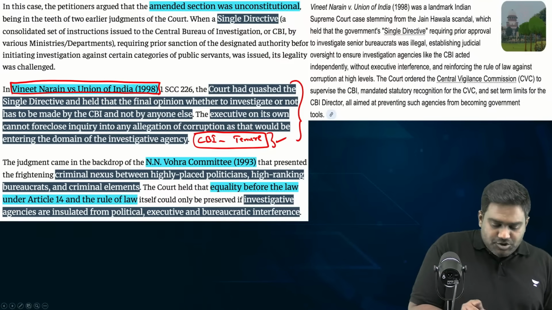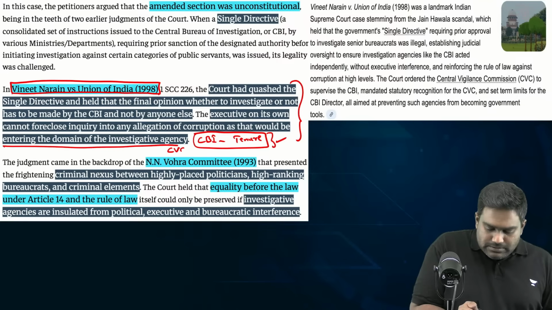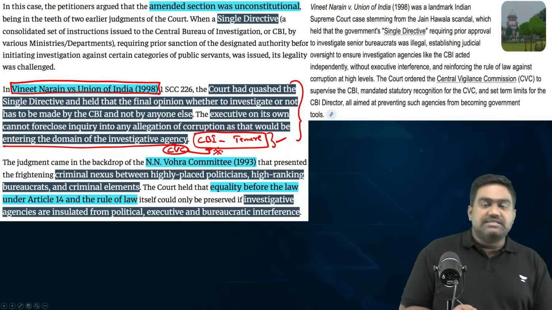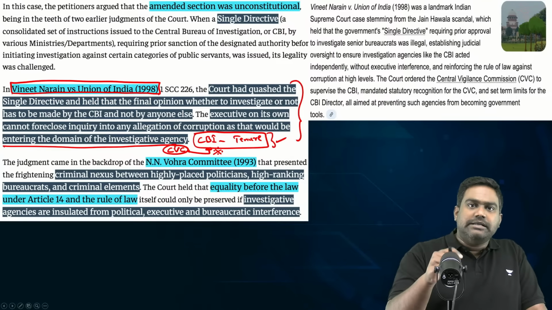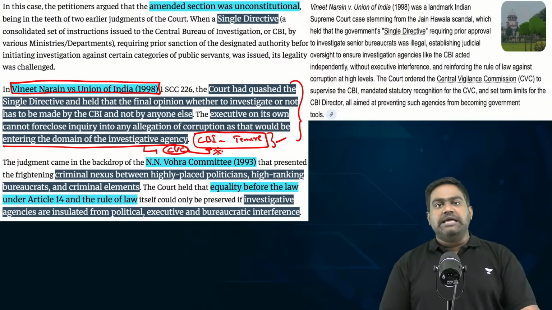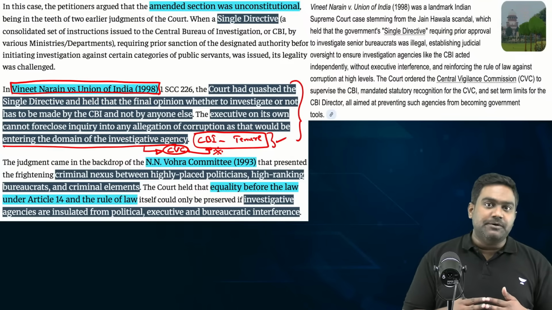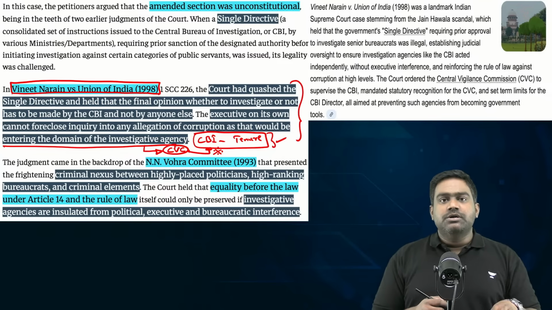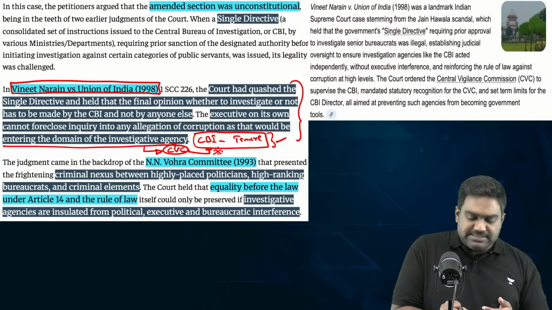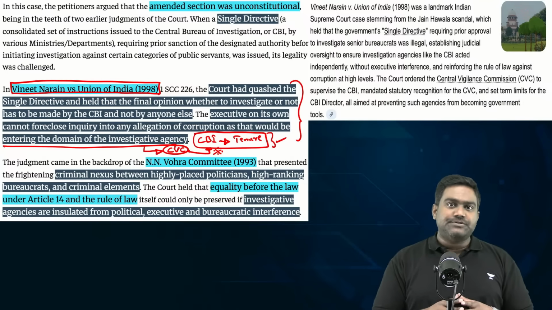It led to the establishment of a new structure where the CVC would exercise a degree of superintendence over CBI to ensure that these are independent agencies to tackle corruption within the government. It also introduced new measures while appointing the director of CBI to insulate the agency from any political interference.